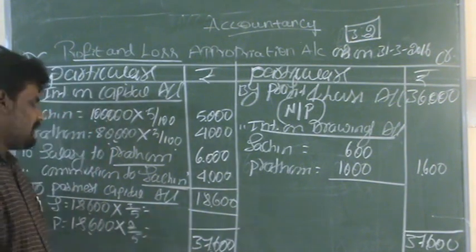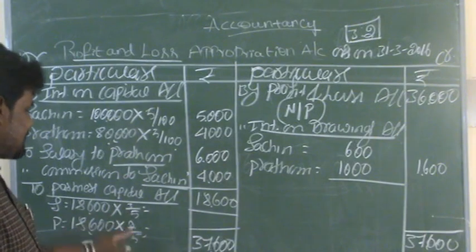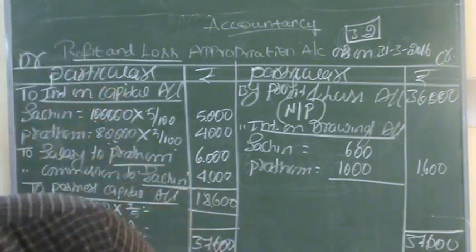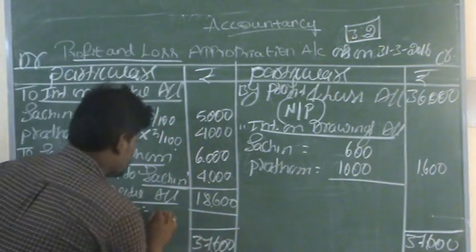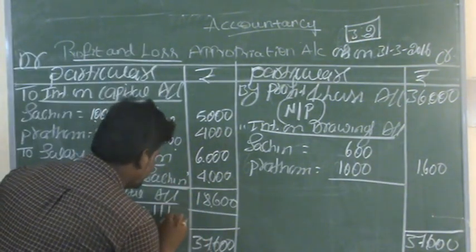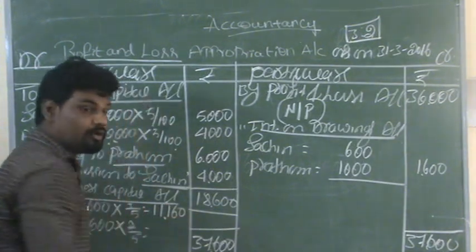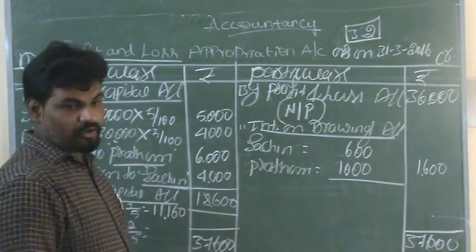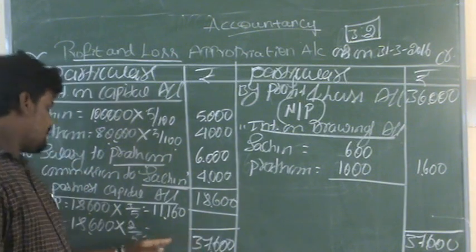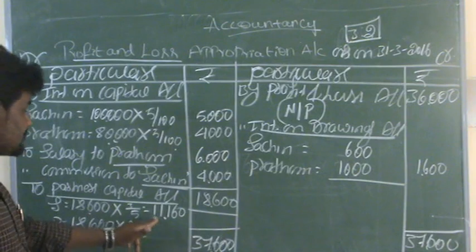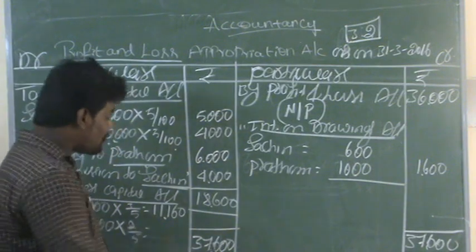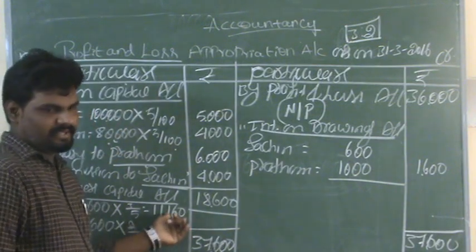Now you have to calculate. 18,600 into 3 divided by 5 gives 11,160, using a calculator.